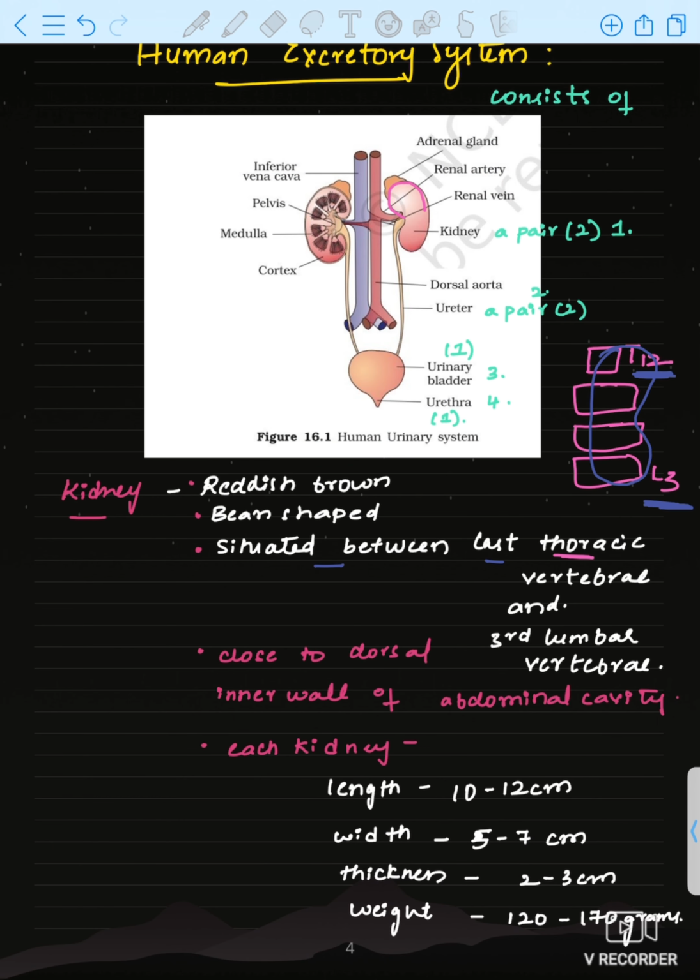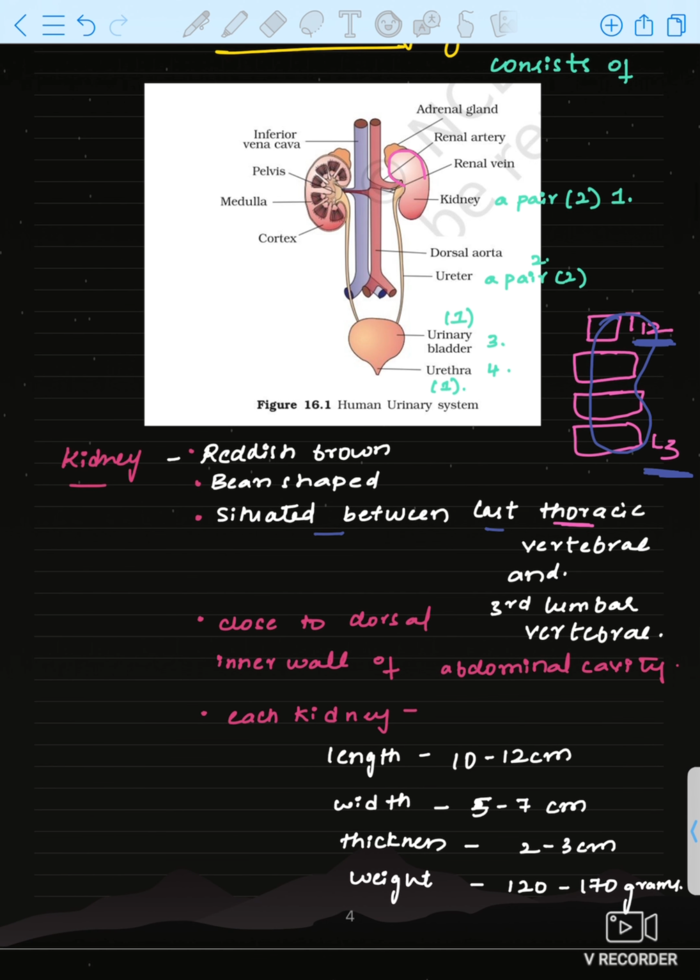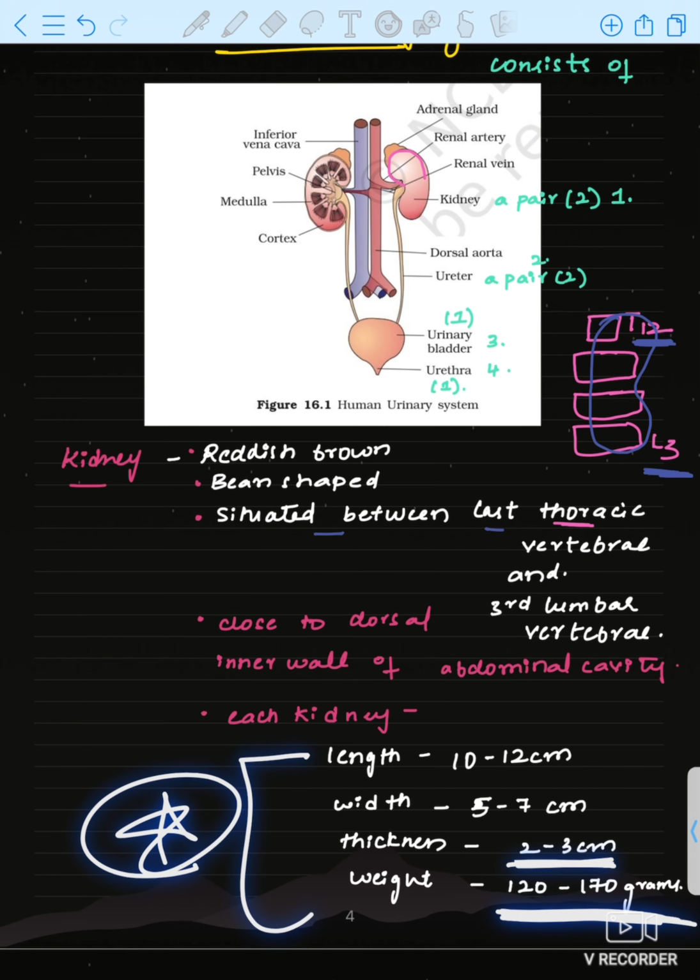Dorsal means back side. Okay. And now let us discuss each kidney. These are the measurements. You can see this is the length. Length is 10 to 12 centimeter, width is 5 to 7 centimeter, and thickness is 2 to 3 centimeter, and weight is 120 to 170 grams. Remember this, okay, the measurements of the kidney.